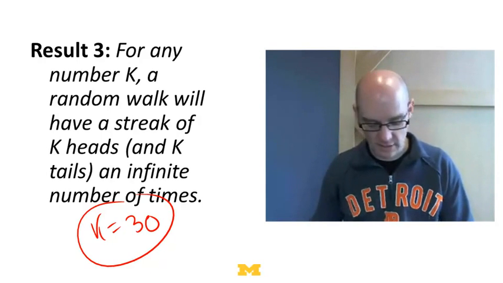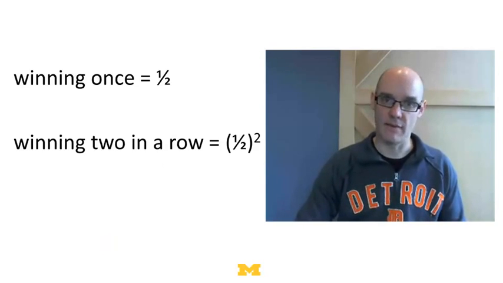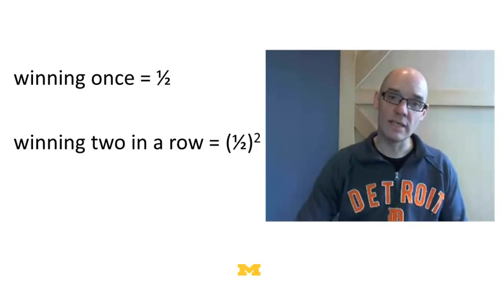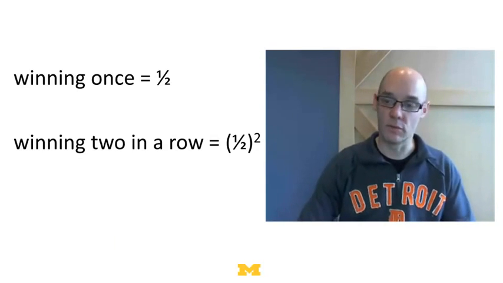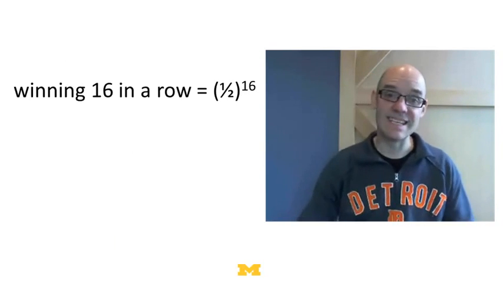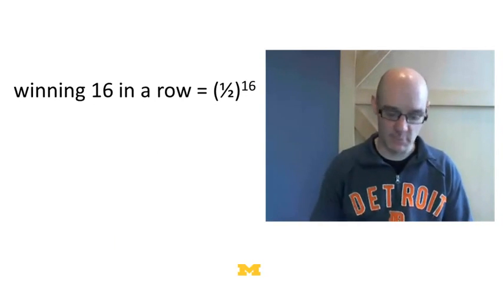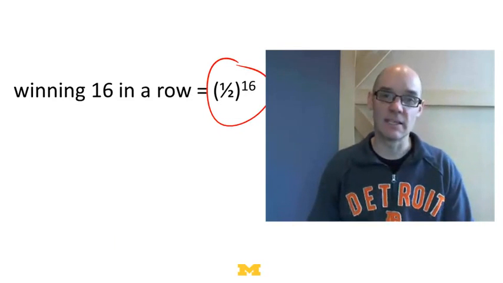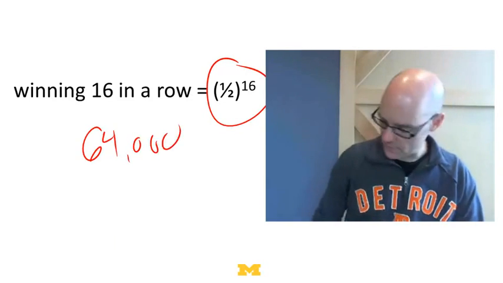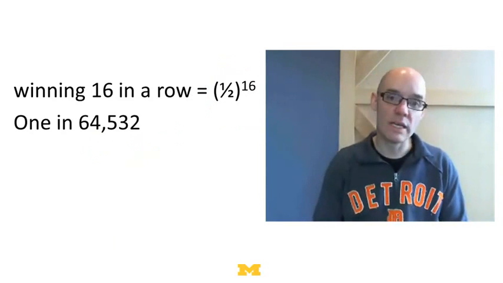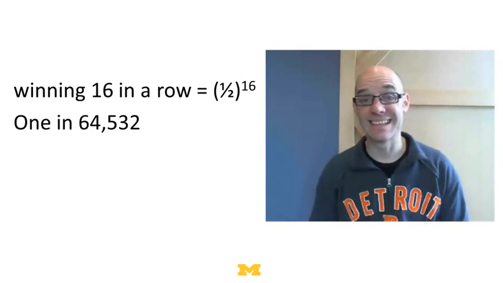Now let's see how the math explains that. What are the odds that you win once? A half. What are the odds that you win twice in a row? Well, 1/2 times 1/2, because you've got to get 2 heads in a row. What are the odds you win 16 times in a row? Well, it's a half times a half times a half times a half, 16 times, which is 1/2 to the 16th. Well, how big of a number is that? That's around 64,000. So the odds of getting that are actually 1 in 64,532. So you think that's not that likely.